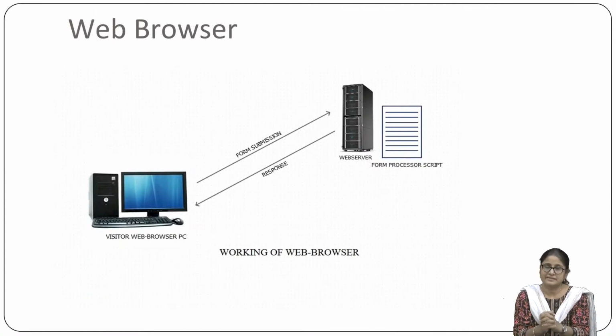Now let us see what is a web browser. Basically, web browsers are primarily used for displaying and accessing websites over the internet. The web browsers and web servers function together as a client-server model, in which the data is kept in a server location, which is called a web server, and this is efficiently shared with any number of computers, and these are called clients.